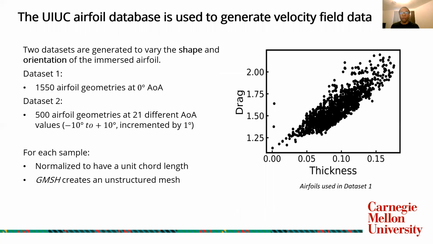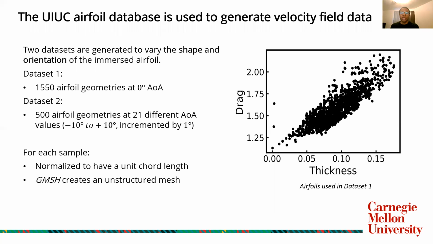And to generate different airfoils, different orientations and different shapes, we're using the UIUC airfoil database. The UIUC airfoil database contains 1600 airfoil coordinates. And after removing any airfoils that cannot be straightforwardly inserted into a CFD solver, we're left with about 1550 airfoil geometries.